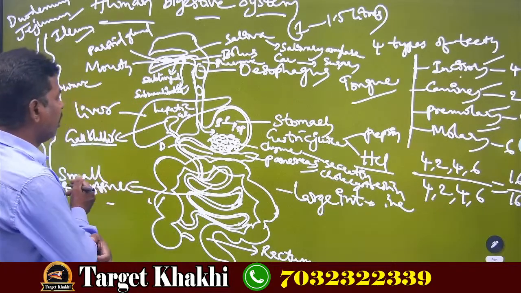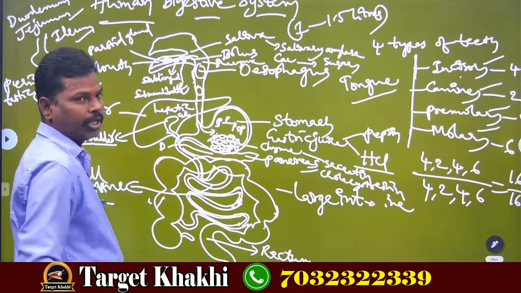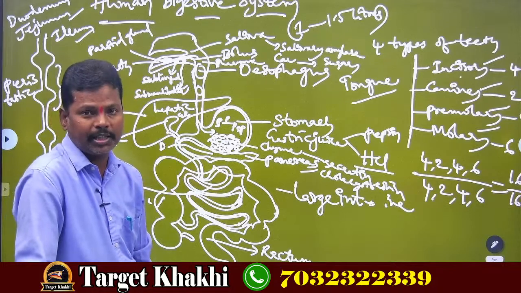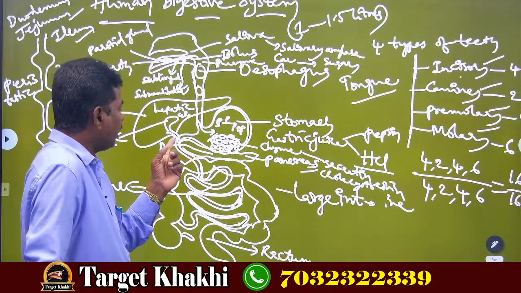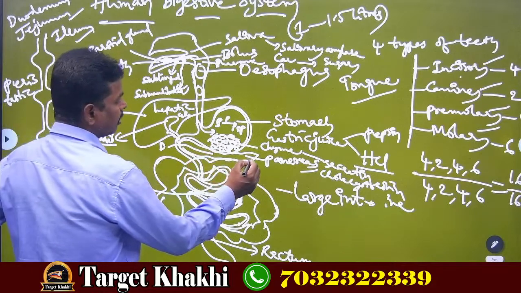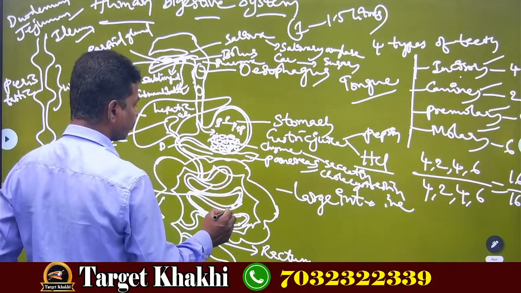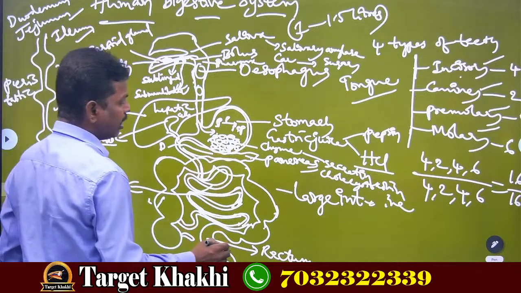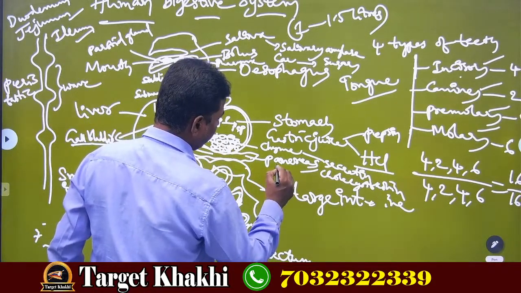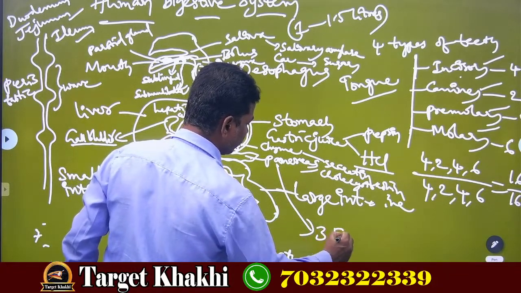Okay, next. After this, the chyme slowly enters into the duodenum. What is duodenum again? The first part of the small intestine, right? When it is entering into the small intestine, from the pancreas, the leaf-like structure which is present in the digestive system, called pancreas, this pancreas secretes three enzymes.